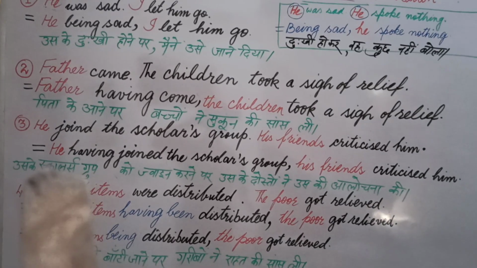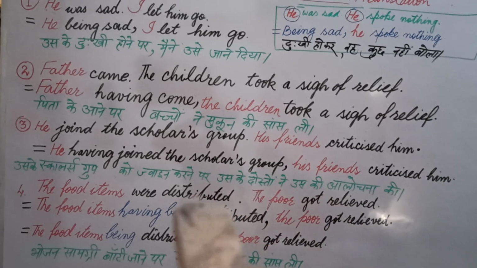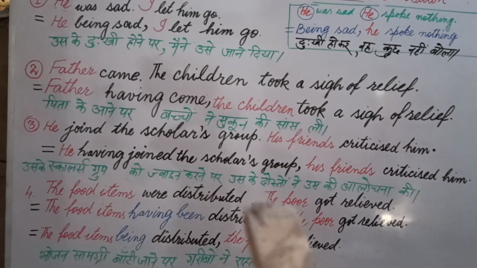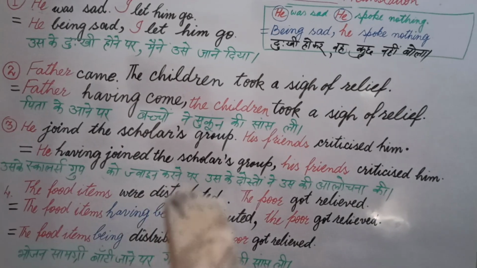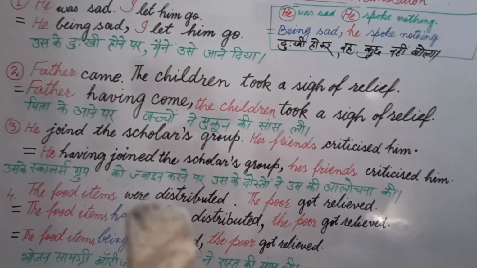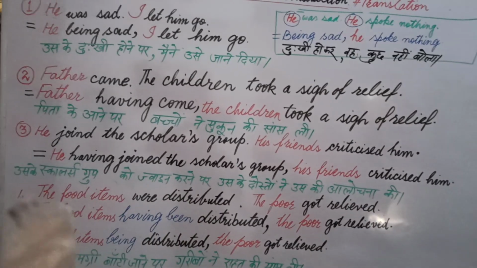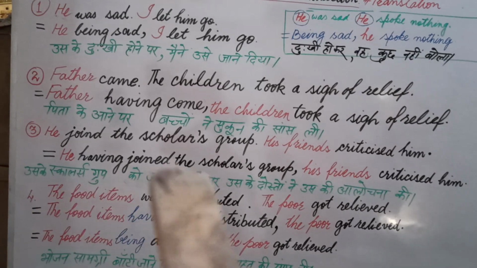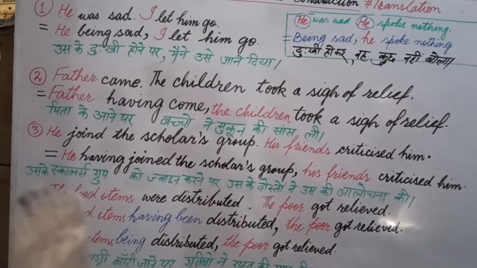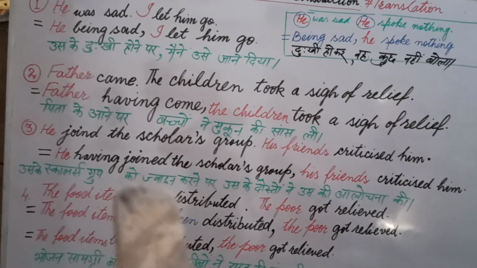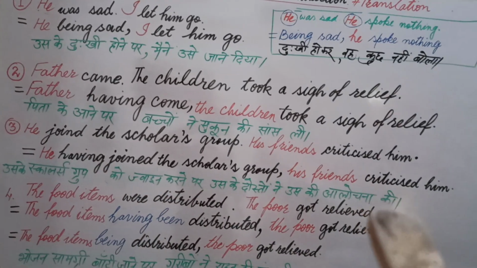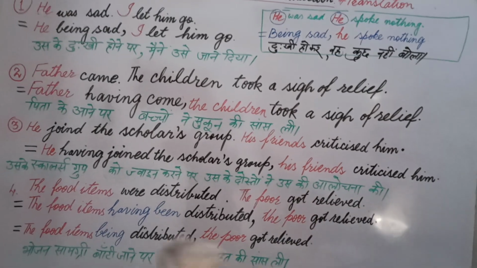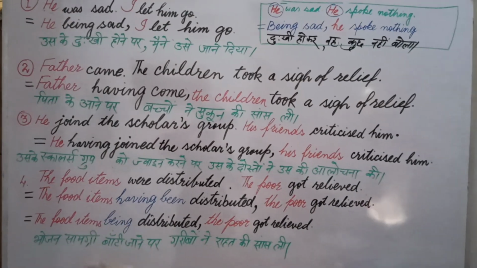In this way we found that we have two different types of subject. Join करने पर, join करने के बाद, join करने के पश्चात में भी in so many expressions the sentence of Hindi comes. Now our translation is, he having joined the scholars group. We write this first event with subject and having plus third form, and the rest part of the sentence is written as it is.